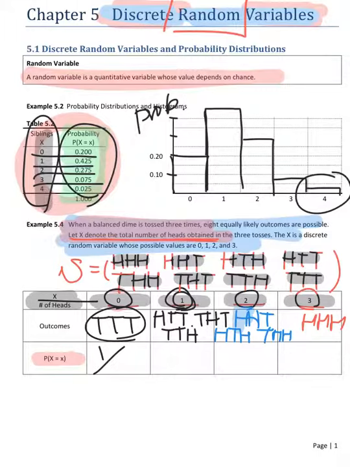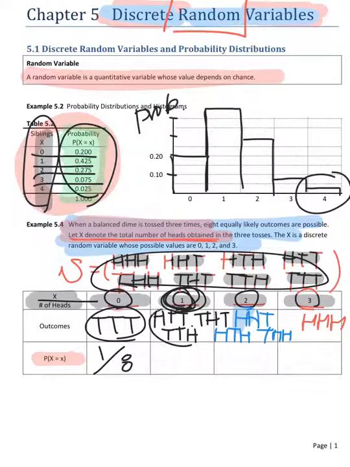How many possible outcomes in the sample space? 8. How about the second event? One head. Random variable x is equal to 1. How many outcomes? 3 out of 8.